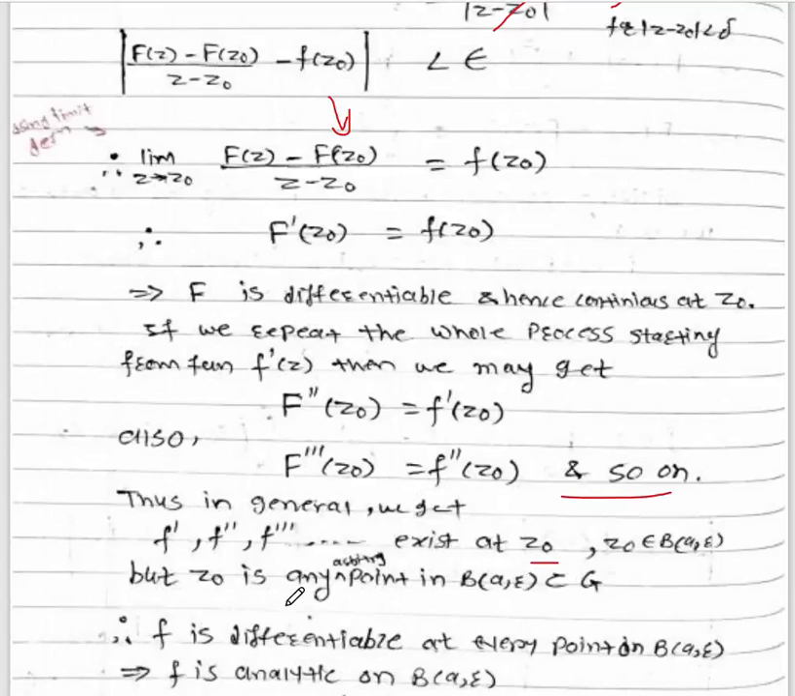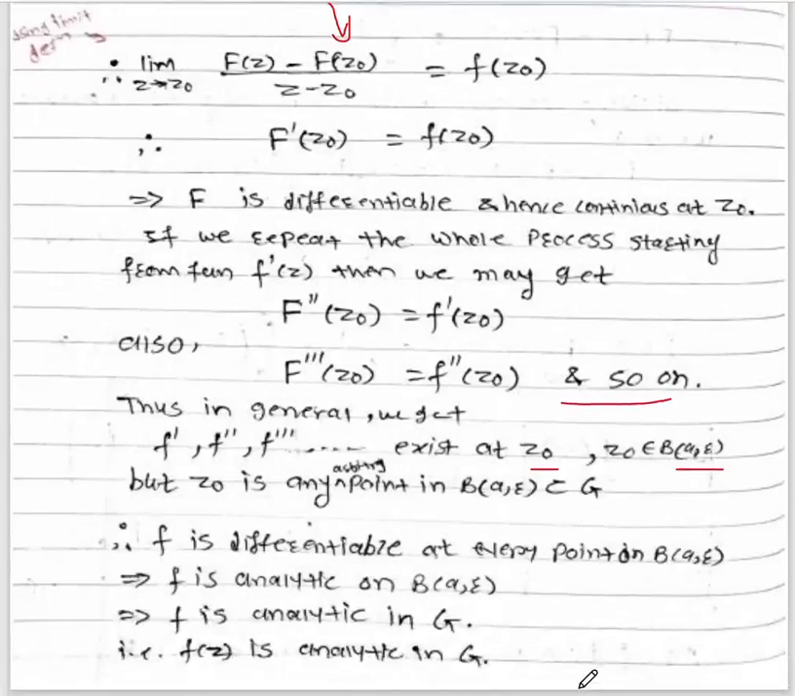Okay, and we know that z0 is a fixed point in an open circle of center a radius r. But z0 is any arbitrary point, not analytic. z0 is any arbitrary point in an open disk whose center a radius r, which is contained in region G. Okay, so therefore f is differentiable at every point on an open circle whose center a radius r. So this can be read as open circle or open disk.